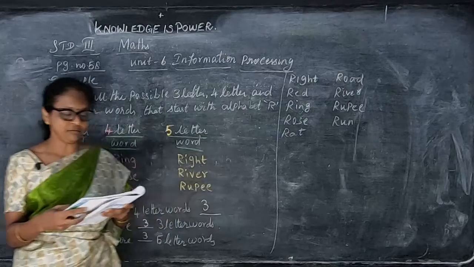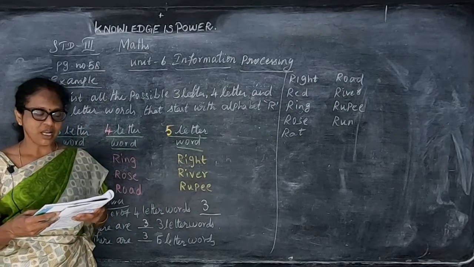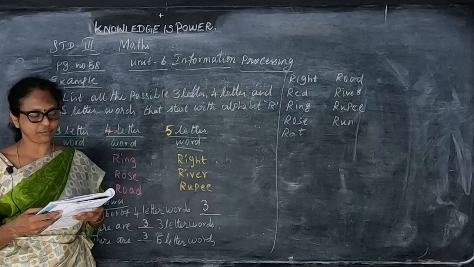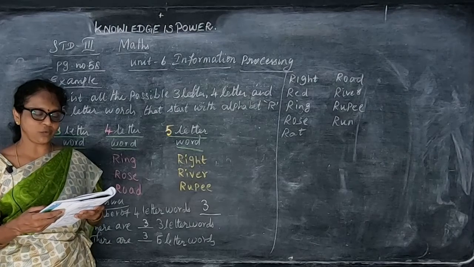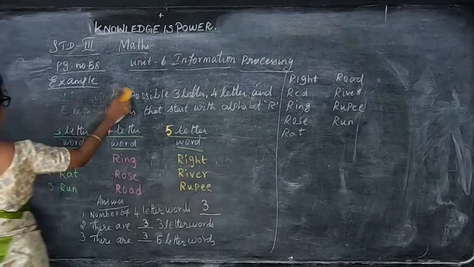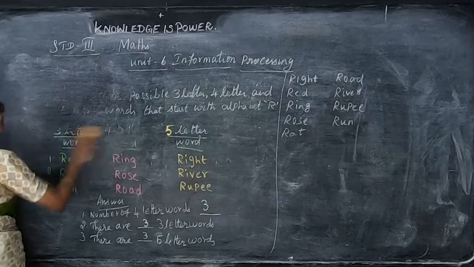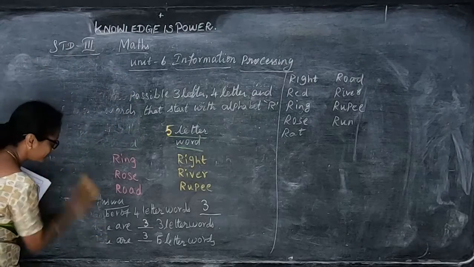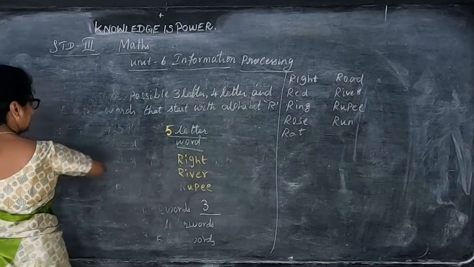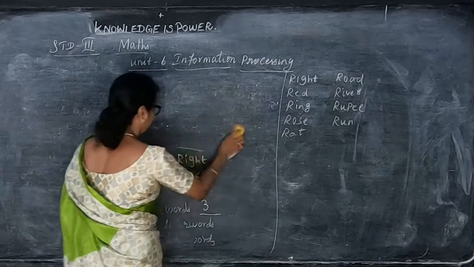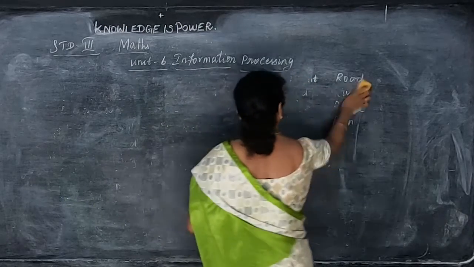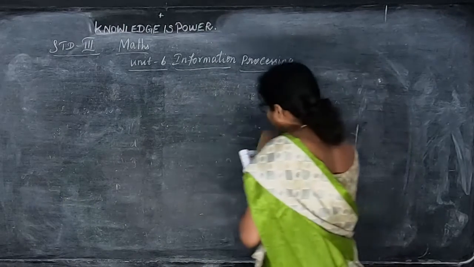Okay, now list down all the possible meaningful 3-lettered and 4-letter words starting with alphabet A. So we can write this. Can you understand? This will be easy. Read the question carefully and answer the fill in the blank. Whatever question they are asking, read it properly and answer it.